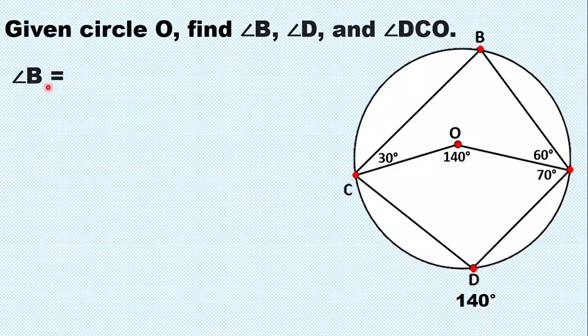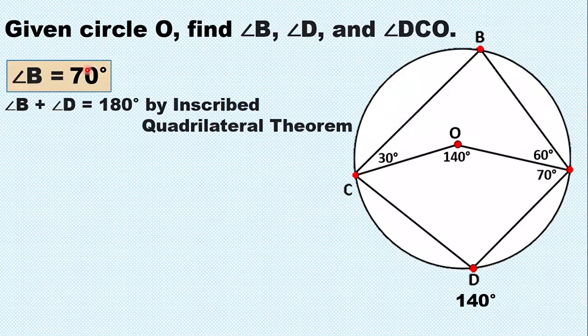Right, so let us find angle B. So, angle B is an inscribed angle that is intercepted by arc CDA. So, pag inscribed angle siya, half lamang siya sa measure ng ating arc CDA. So, yung ating arc CDA ay 140 degrees. So, yung angle B ay half ng 140. So, that is 70 degrees.